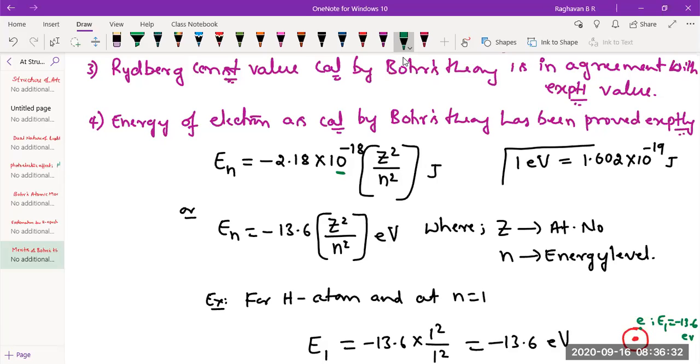So how much we need to convert now? 2.18 into 10 raised to minus 18 we need to convert. So it becomes 2.18 into 10 raised to minus 18 divided by 1.602 into 10 raised to minus 19. This will become 13.6. Is that okay? Yes, sir.